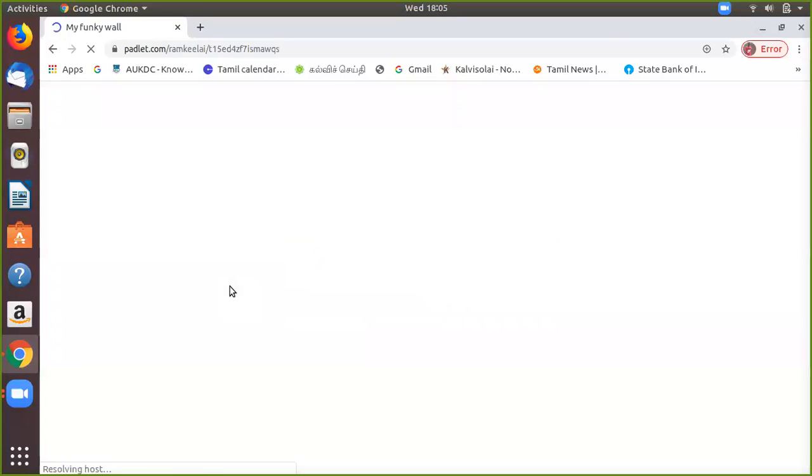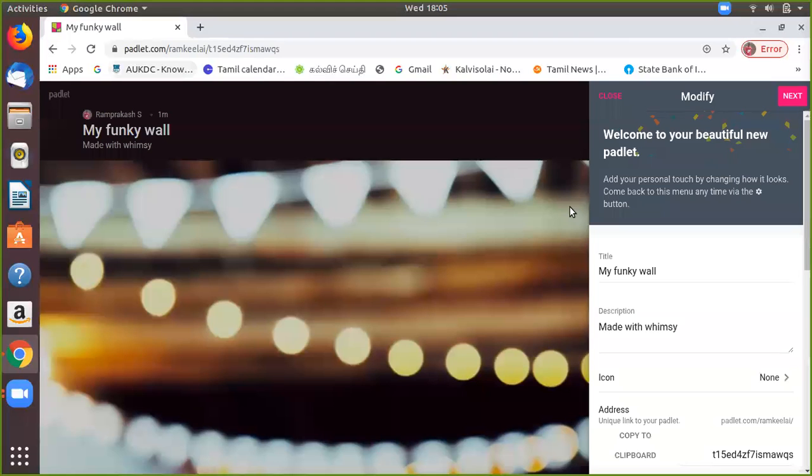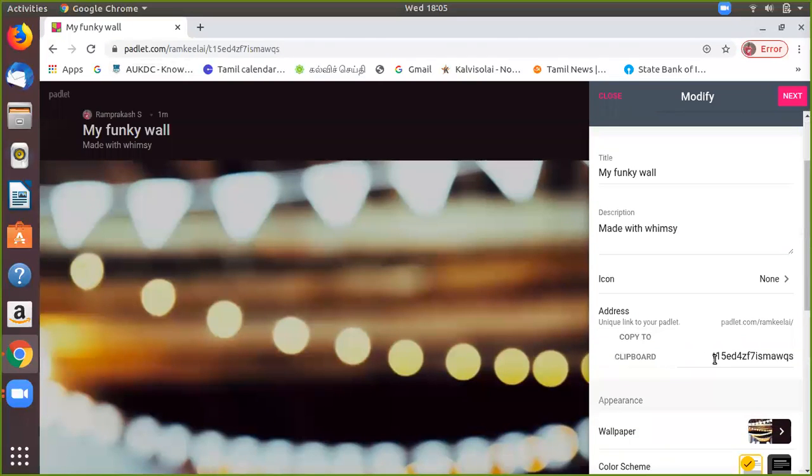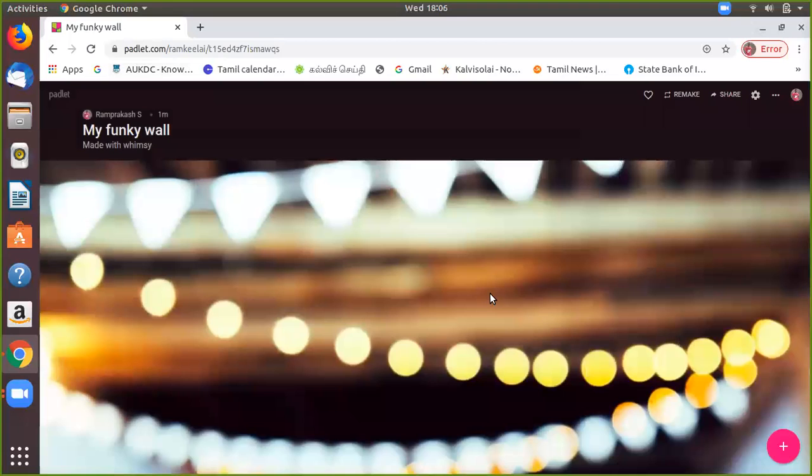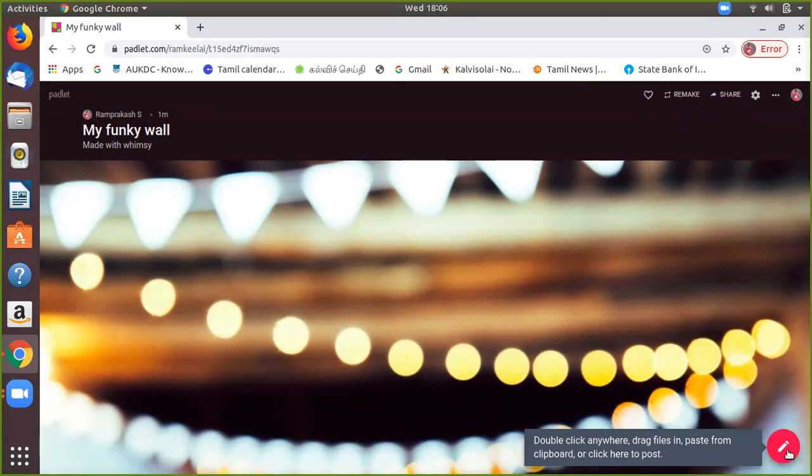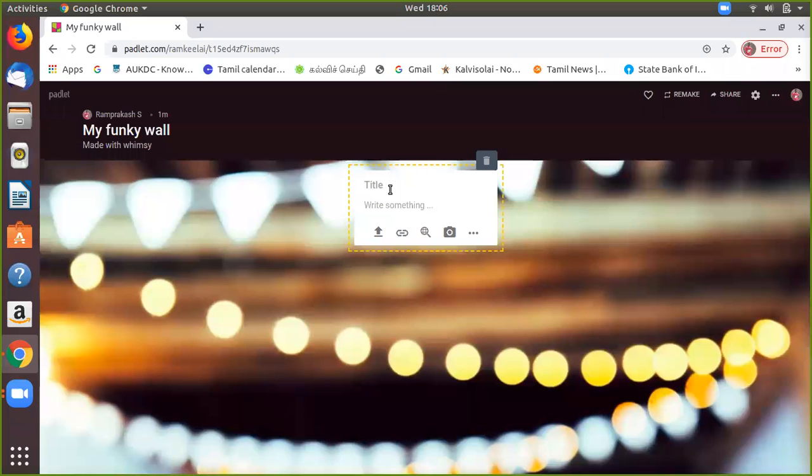So the Padlet has been created here. You can copy this link to your Padlet and share it with the students. This is my Padlet. Suppose you want to create material, you can use the plus icon, plus add post, in the bottom right side, the pink color button. Click this button and you can make a title, whichever post you want to share with the students.